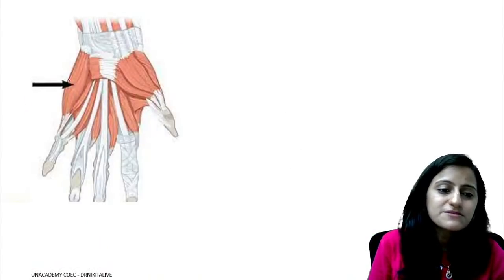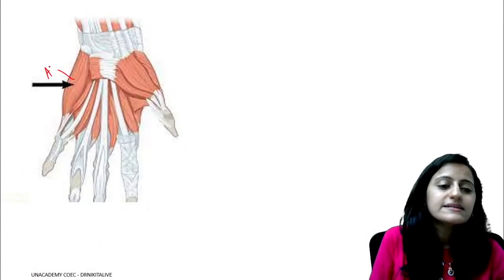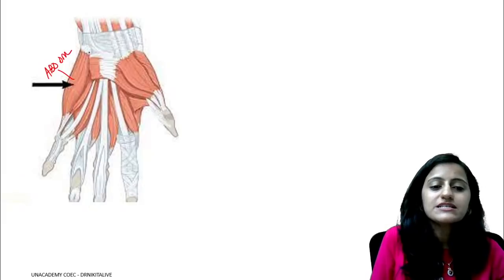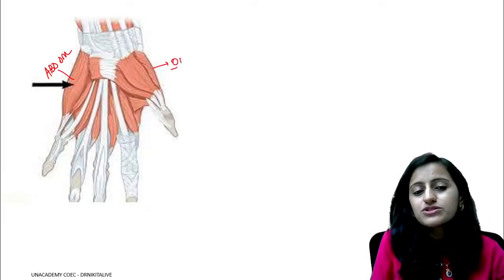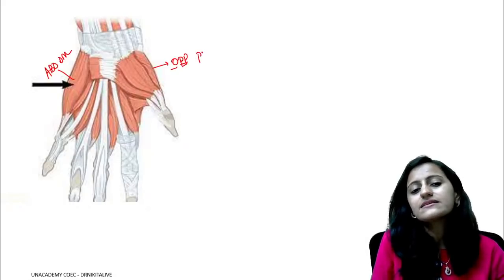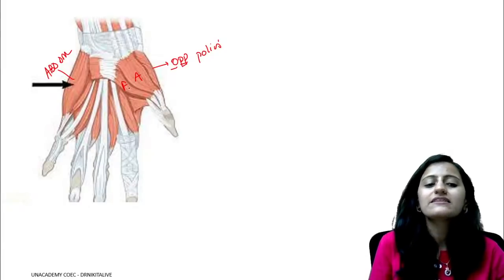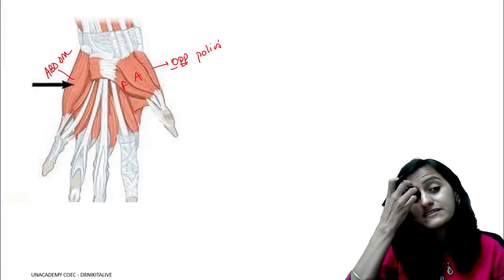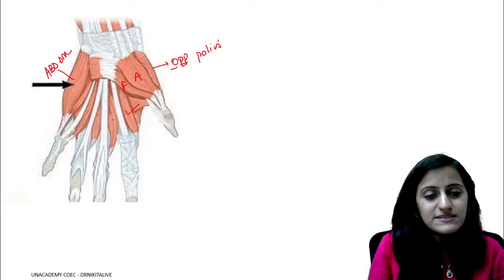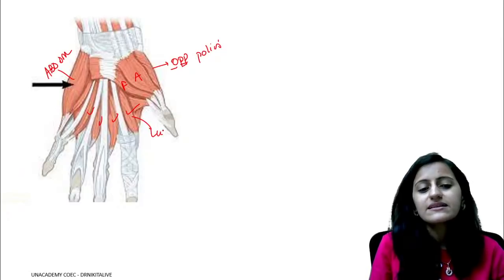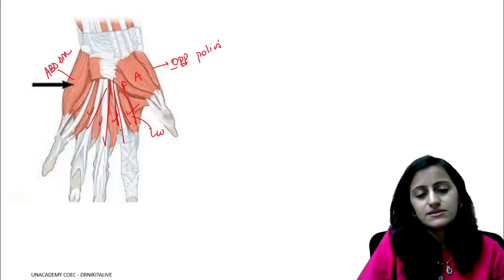So look at this. What muscle will this be? The outermost here is your abductor digiti minimi. The outermost on the pollicis aspect is your opponens pollicis, abductor pollicis, and flexor pollicis. And these muscles which you see here are the lumbricals originating from the tendon of FDP, right?